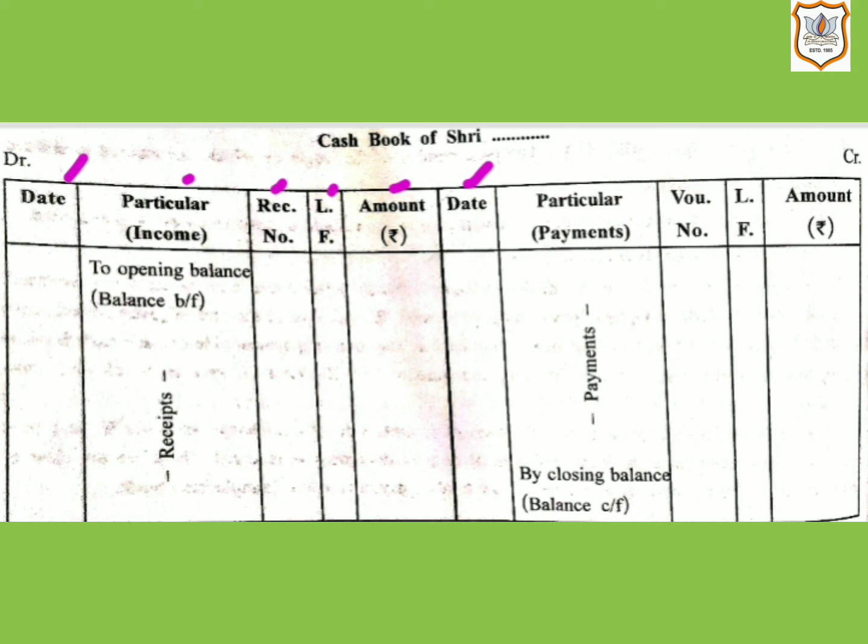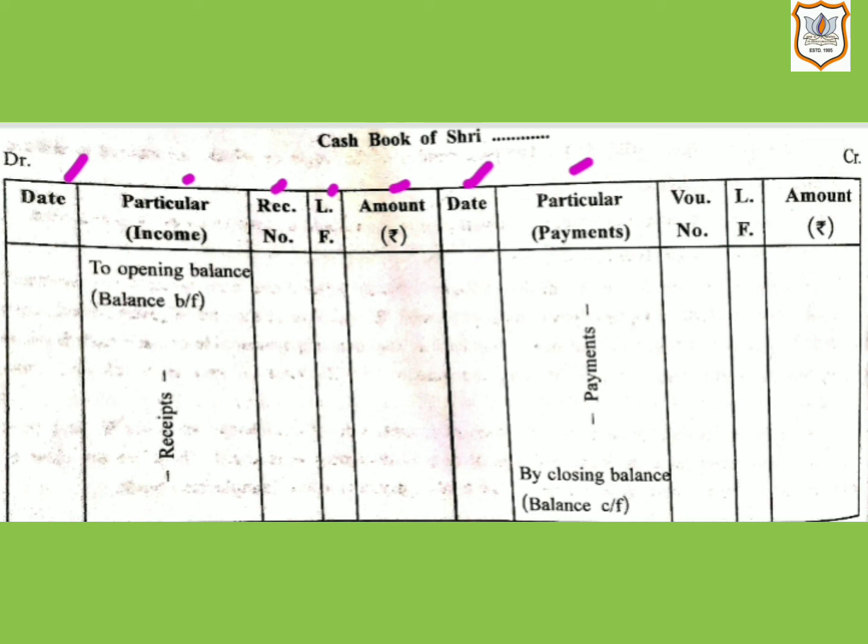The next column is of particulars. In bracket, we can also write payments. In this column, the ledger account other than cash account of the transaction due to which the cash goes out is shown. It means, as per the journal entry, the account which is debited is shown here.